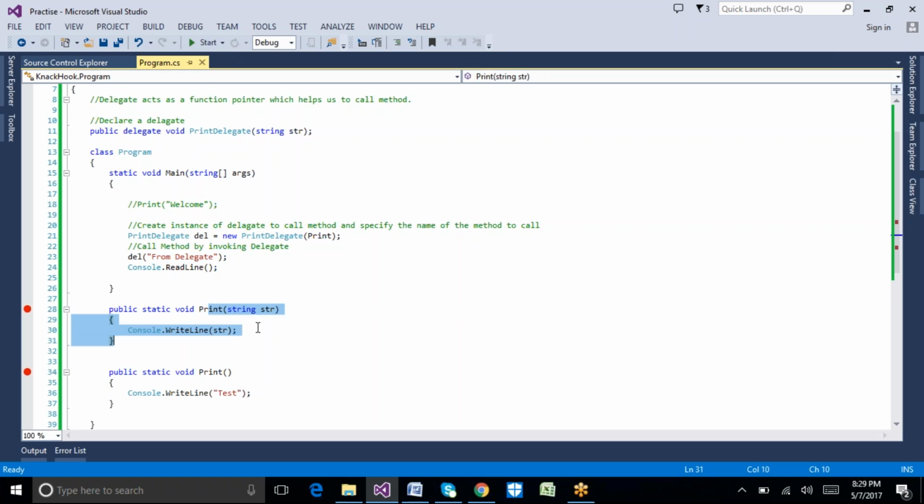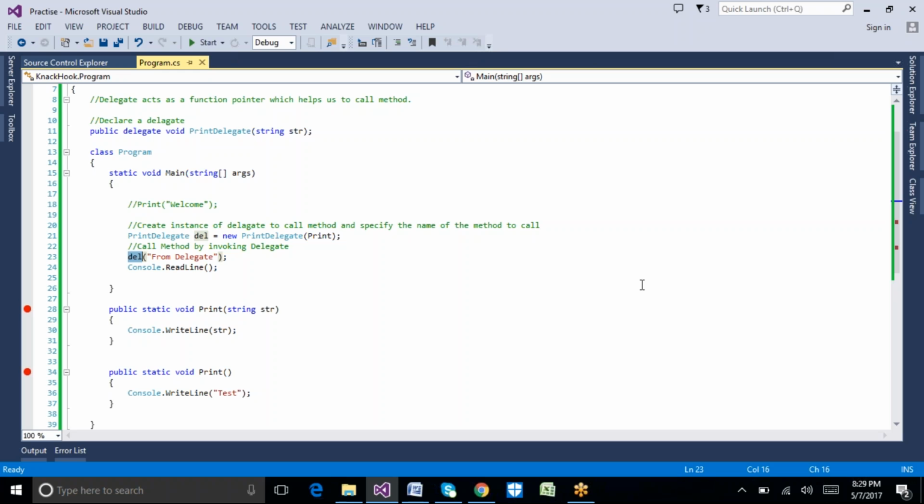Here we are hiding that method name. We are not giving the method name to that particular end user. We are only giving this delegate object to the end user, so that we can provide security for our methods.